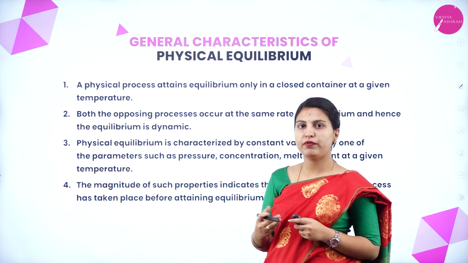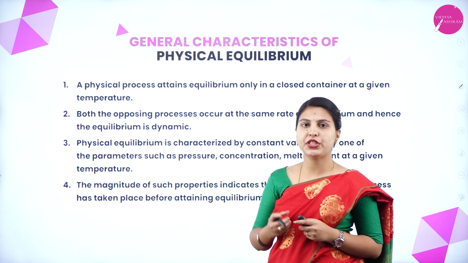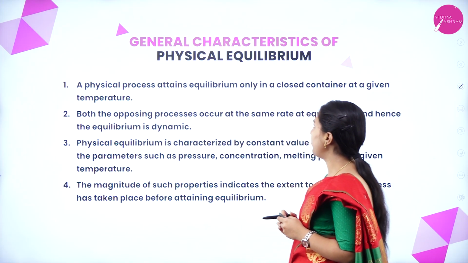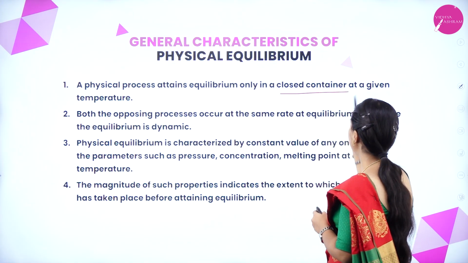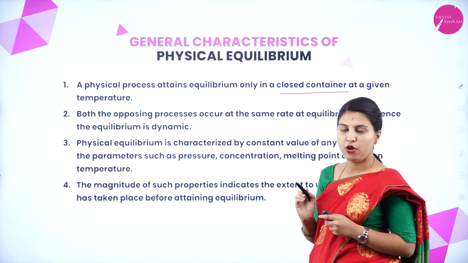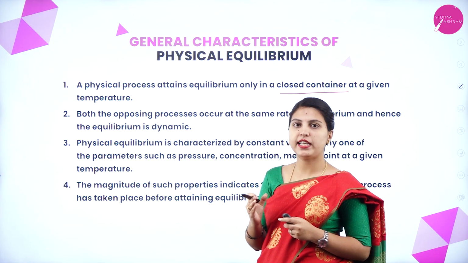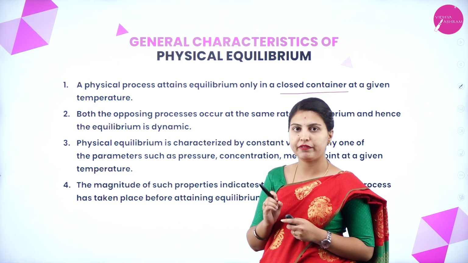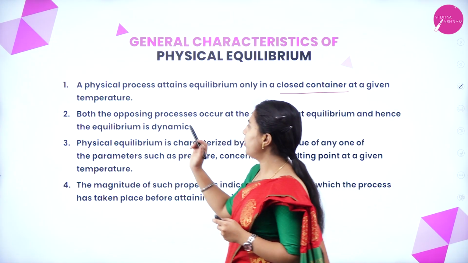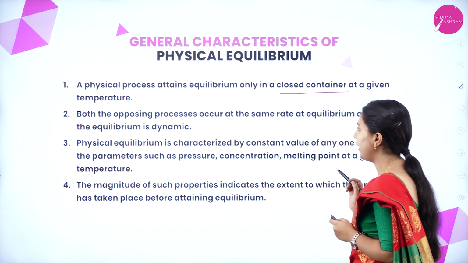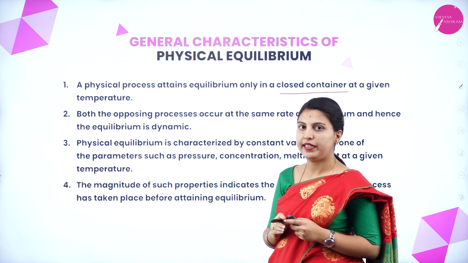By seeing the types of physical equilibrium, what general points have we understood? A physical process attains equilibrium only in a closed container at a given temperature. All the physical equilibria we have seen take place in a closed container at a given temperature. Both opposing processes occur at the same rate at equilibrium, and hence the equilibrium is dynamic.